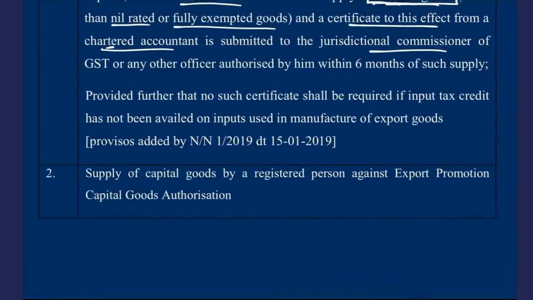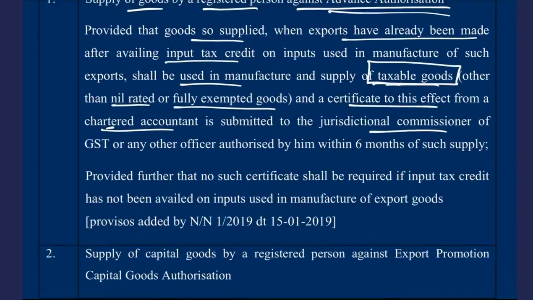So that can happen, that the old stock has been already used. Old stock was the duty paid stock that has already been used to manufacture goods and they are exported out of India. Then what he can do is he can purchase new inputs without payment of tax as a recompensation for the old inputs. Old inputs were duty paid, so new inputs will be without duty paid, so they will compensate for it. Simple.